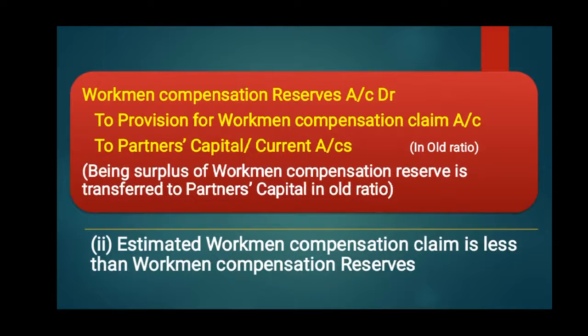Second, when the claim is less than the reserves, then workman compensation reserve account debit to provision for workman compensation claim account, and the balance amount will be distributed among the partners. So to partners' capital or current accounts in old ratio, being surplus of workman compensation reserve is transferred to partners' capital account in old ratio.